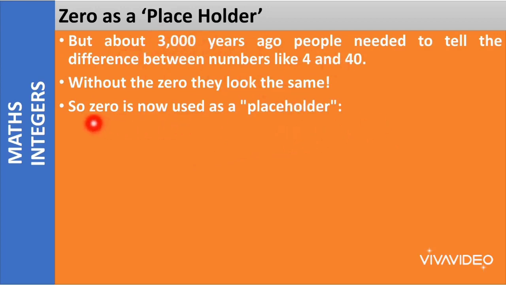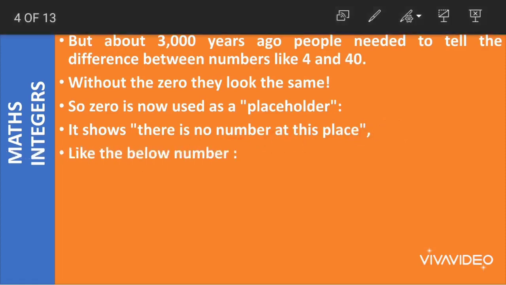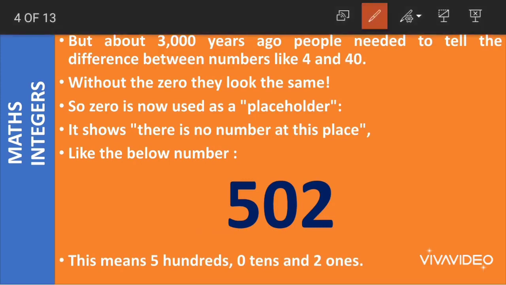It was very long back, and now we know the importance of 0 and we use 0 as a placeholder. It shows that there is no number at this place, like in the number 502. This means we have 500s, 0 tens and 2 ones, right?